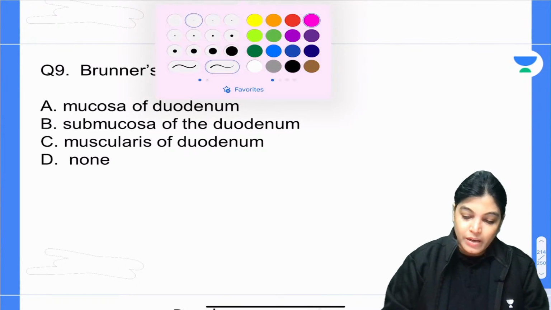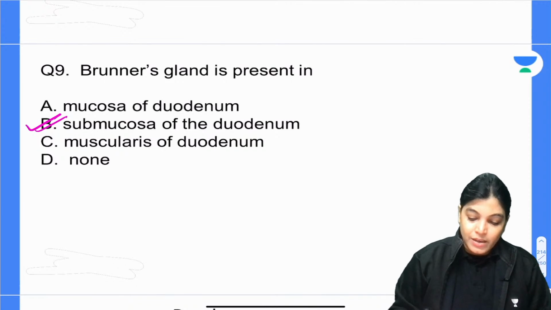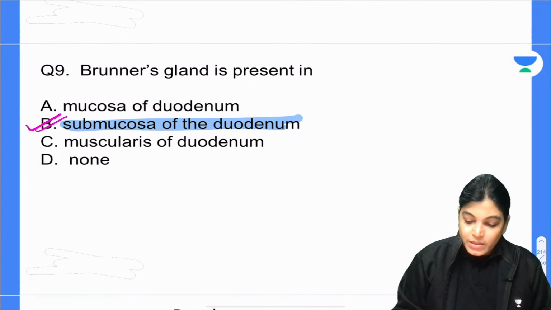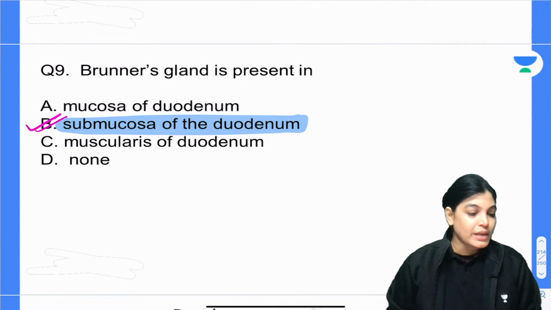I am getting the correct answer from Murukeshan. Murukeshan, you are absolutely right. It is the submucosa layer of the duodenum. So in the submucosa layer of the duodenum, we have the Brunner's gland. Absolutely correct.